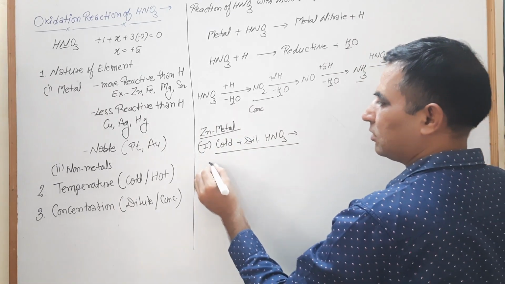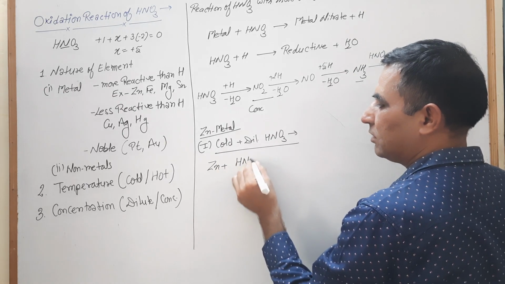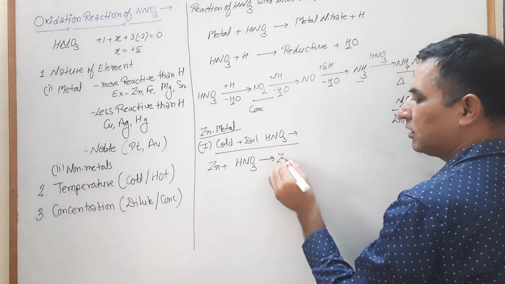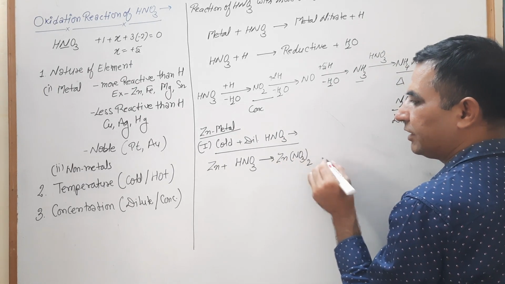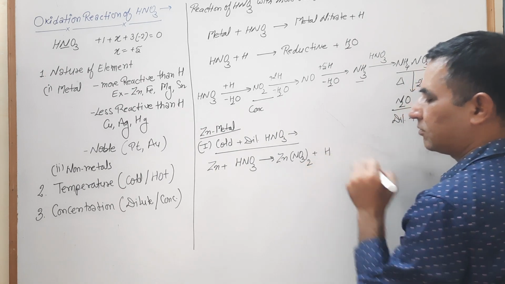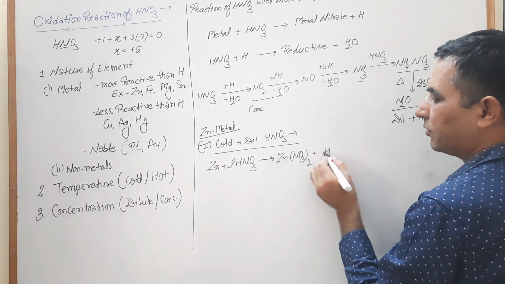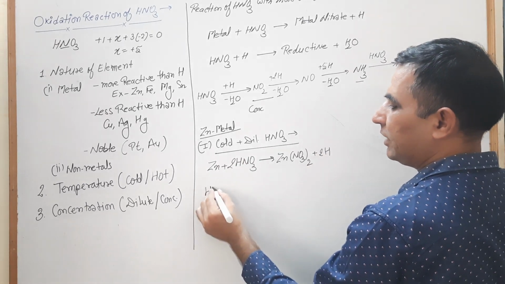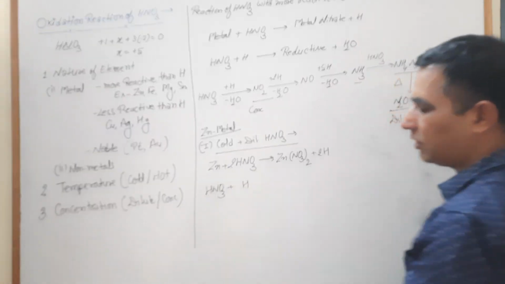First, look, your zinc reacts with HNO3. Due to this, your zinc is converted into zinc nitrate by displacing hydrogen. Balance this one, 2 and 2. Now this hydrogen again reacts with HNO3.